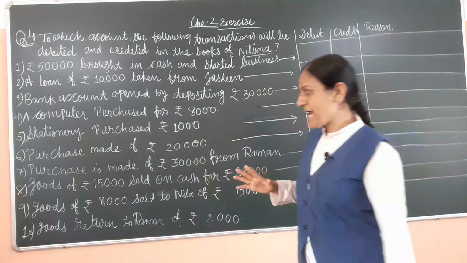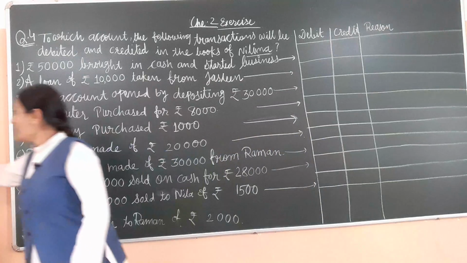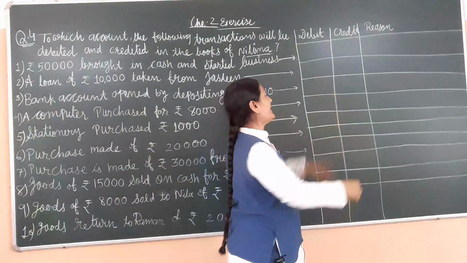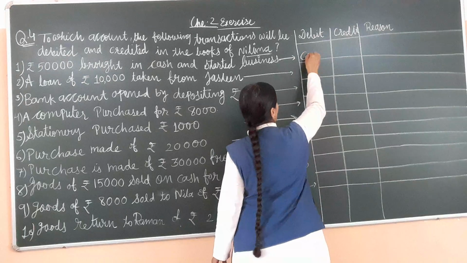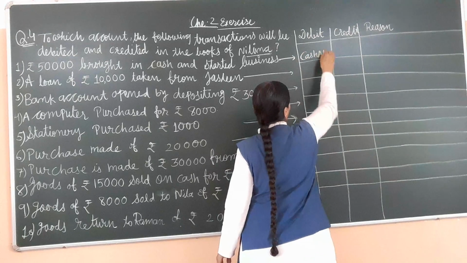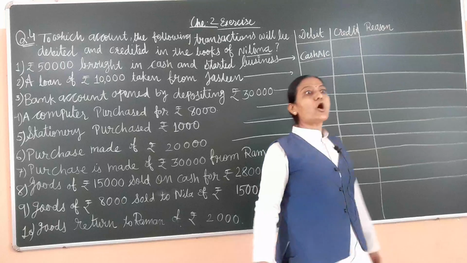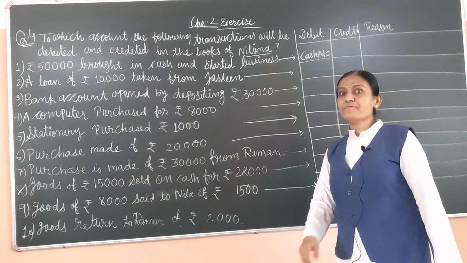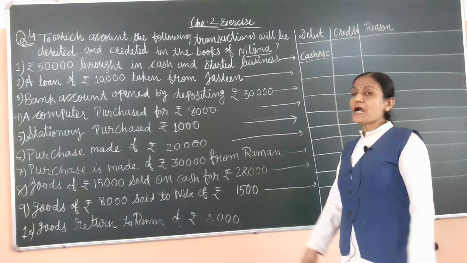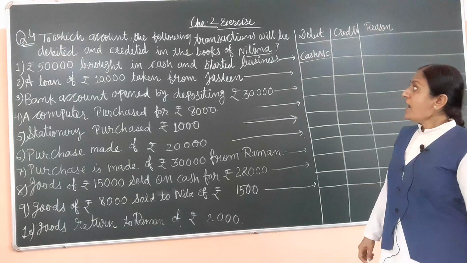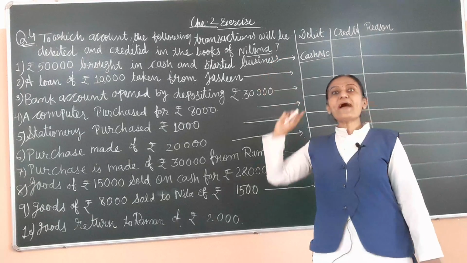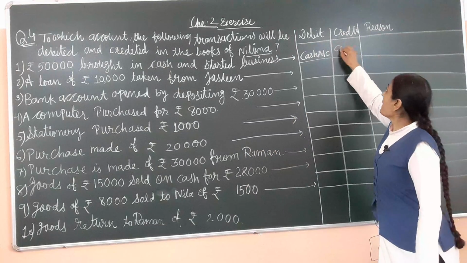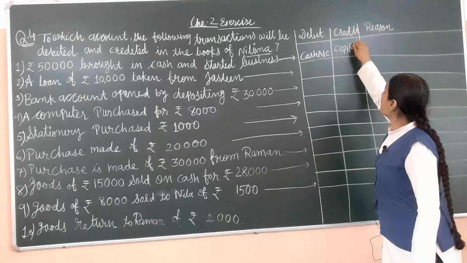So we have to write here: what debit? Cash account debit, because cash is brought by the trader or businessman Nilima, and so cash account is debited. And it is brought by the owner, so it is a capital. So capital account credited.